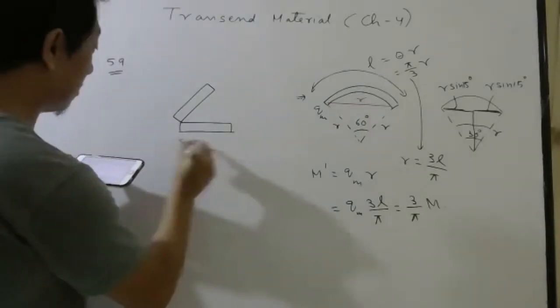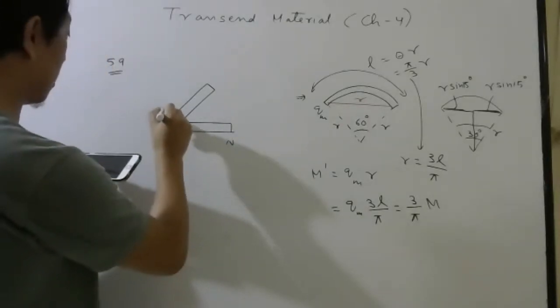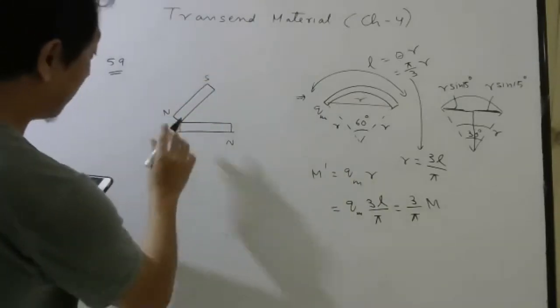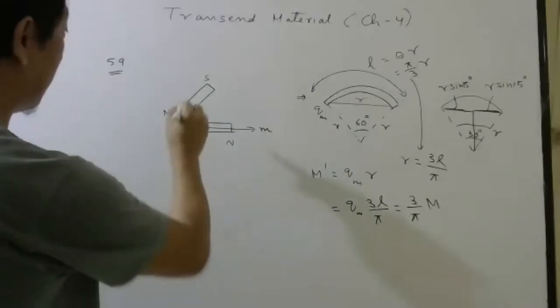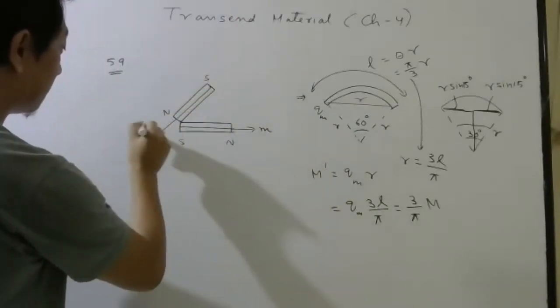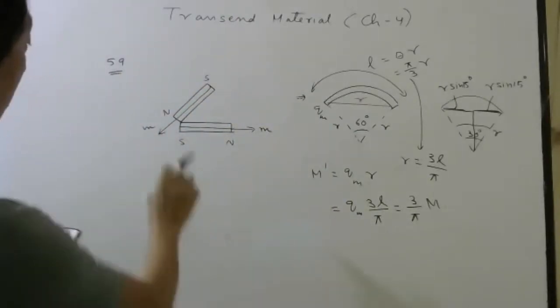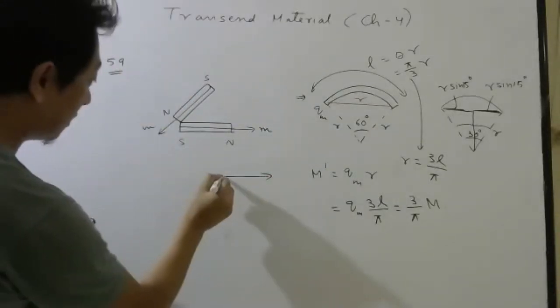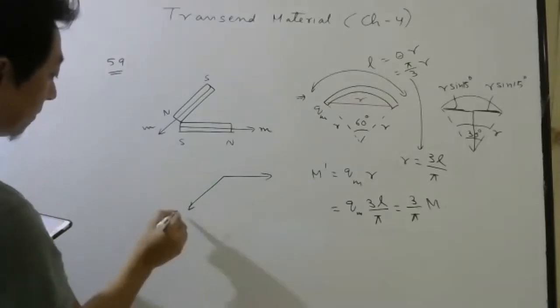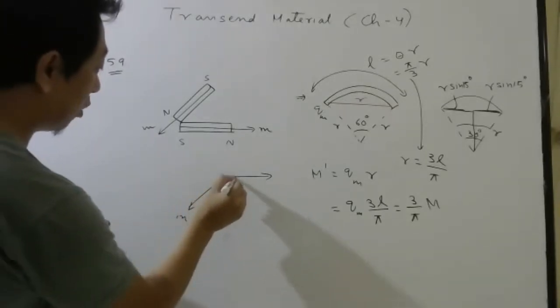So this is south, this is north. Here, this is north, this is south. So magnetic moment of this will be this side, and magnetic moment of this will be this side. Right? So you can see one magnetic moment is this side, one magnetic moment is this side. Yes or no?